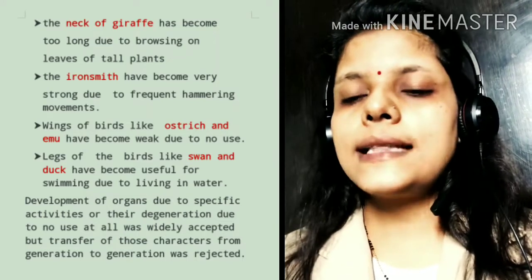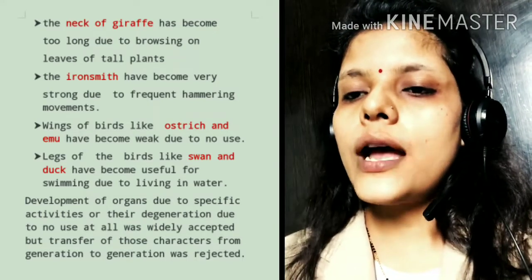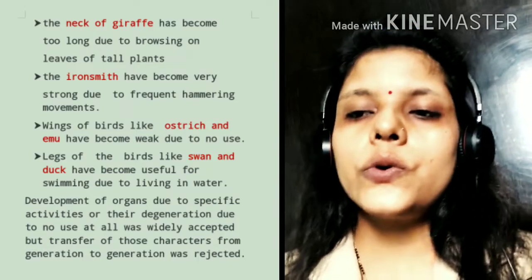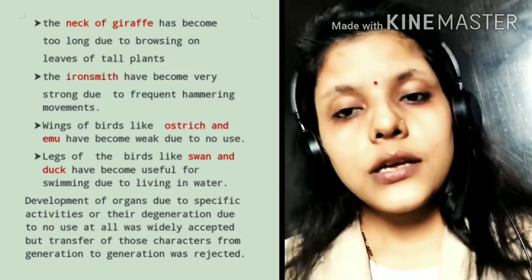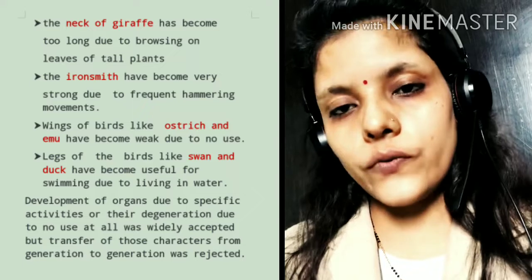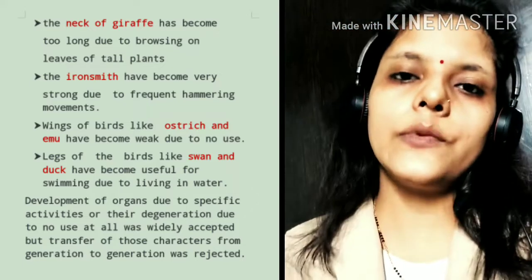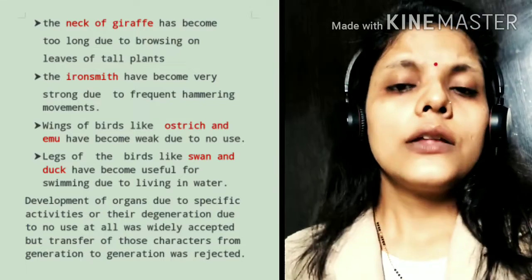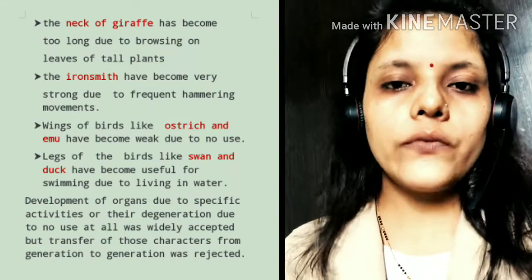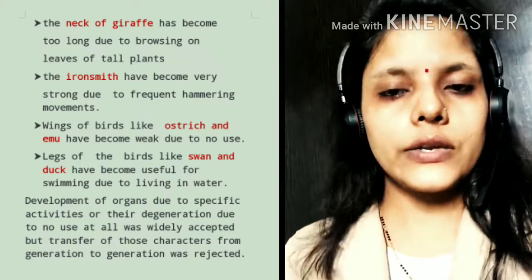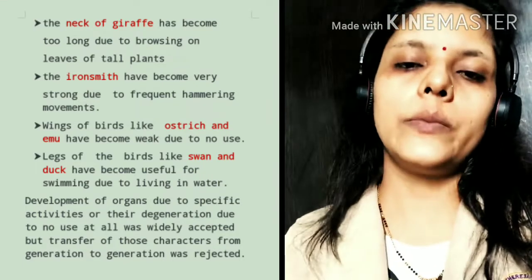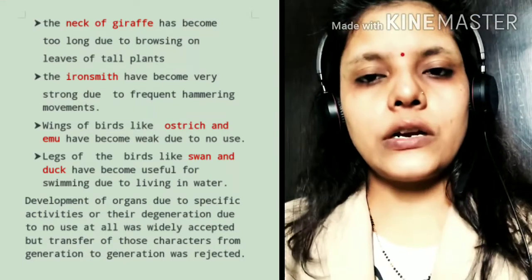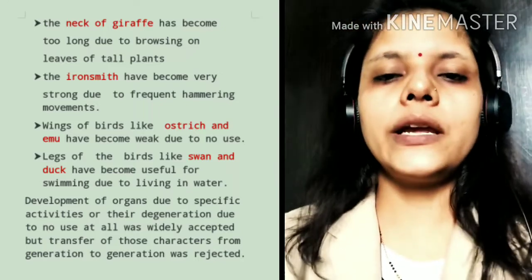Wings of birds like ostrich and emu have become weak due to no use, because there is no use of wings for ostrich and emu, so their wings are weakened. It means those organs of our body which are useful, which we use in daily life, will be strong, and those which are not used in daily life will be weakened.